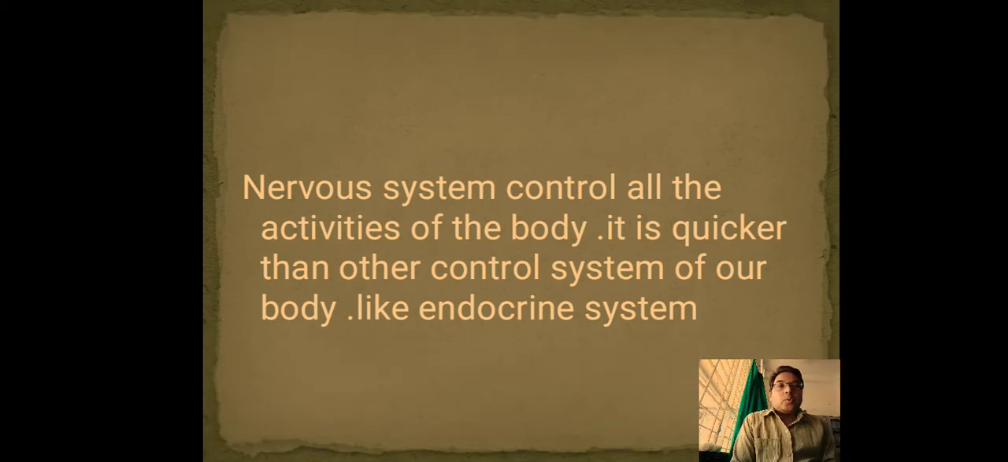You know very well nervous system control all the activities of the body. There are other systems also which are controlling the activities of body, like endocrine system, which already we have studied. But nervous system is very important controlling system because it is quicker than other controlling systems. That's why it is important.